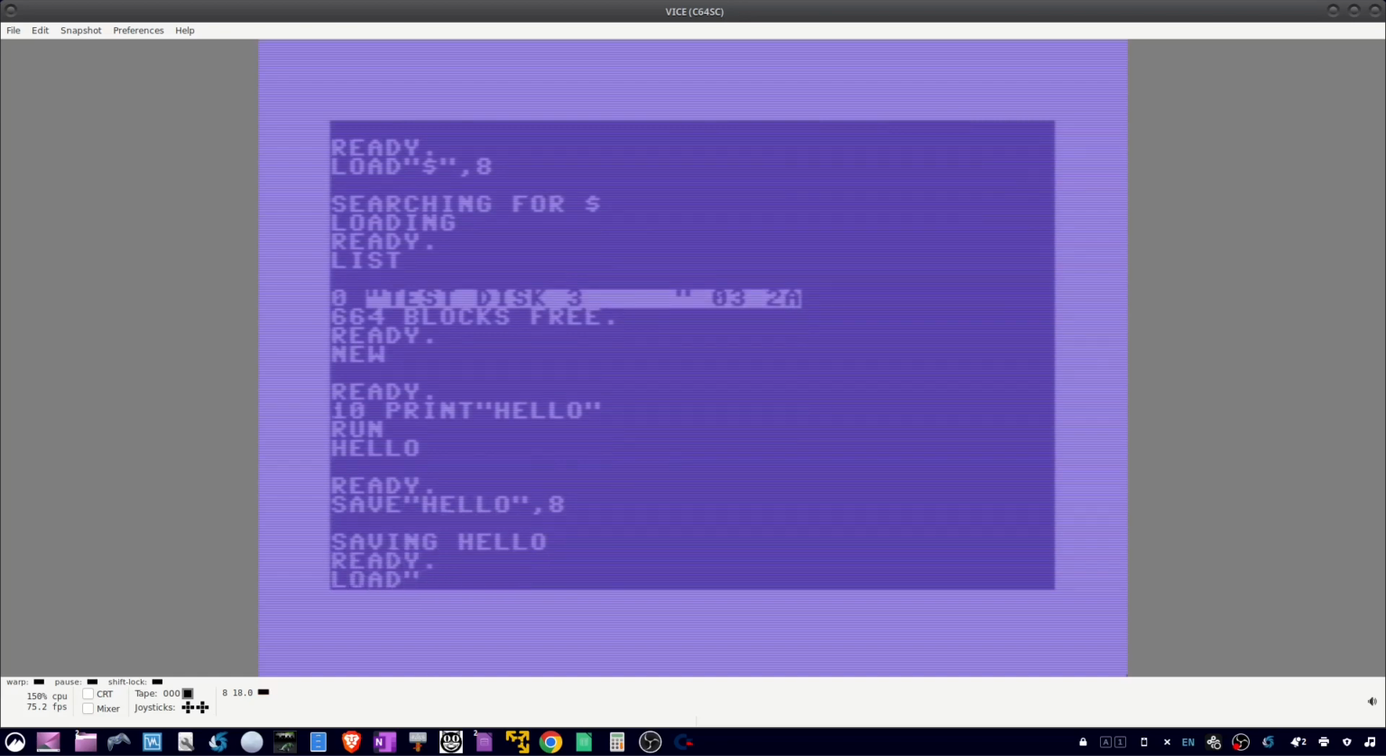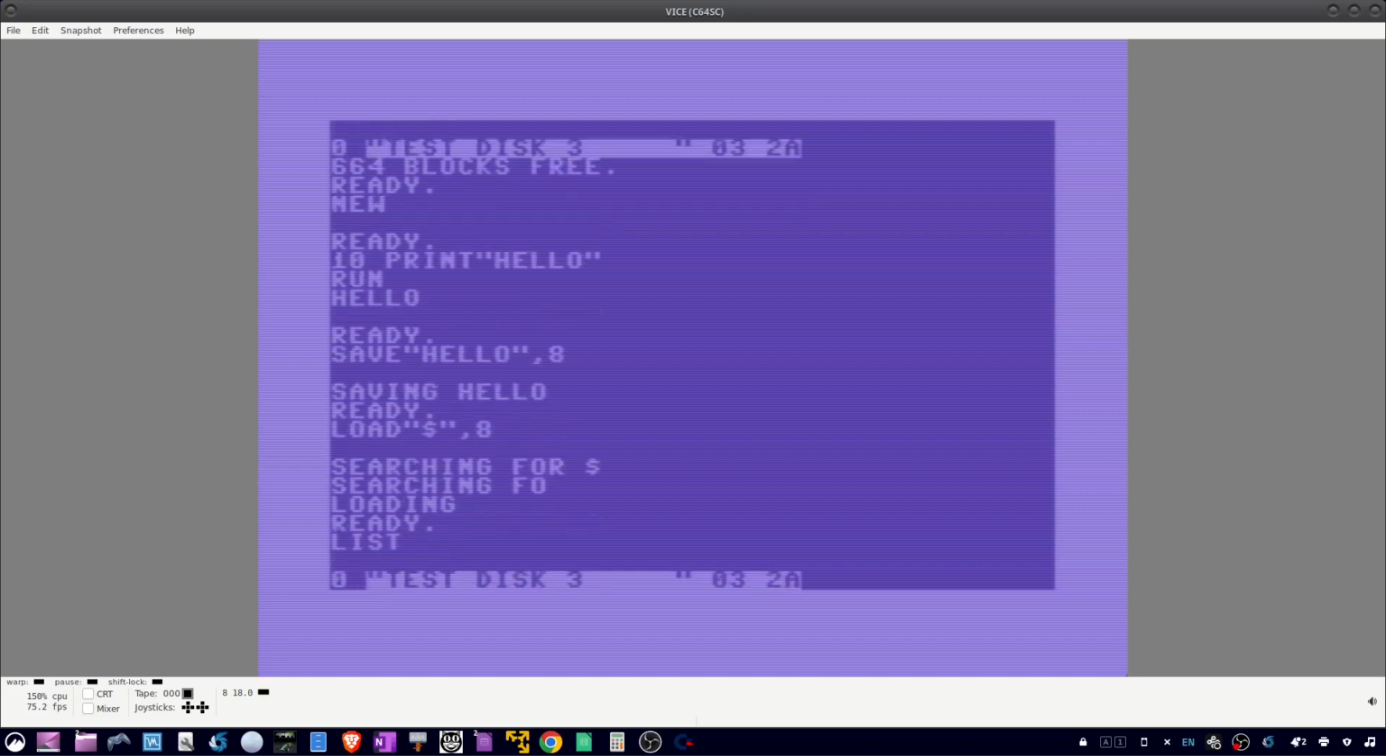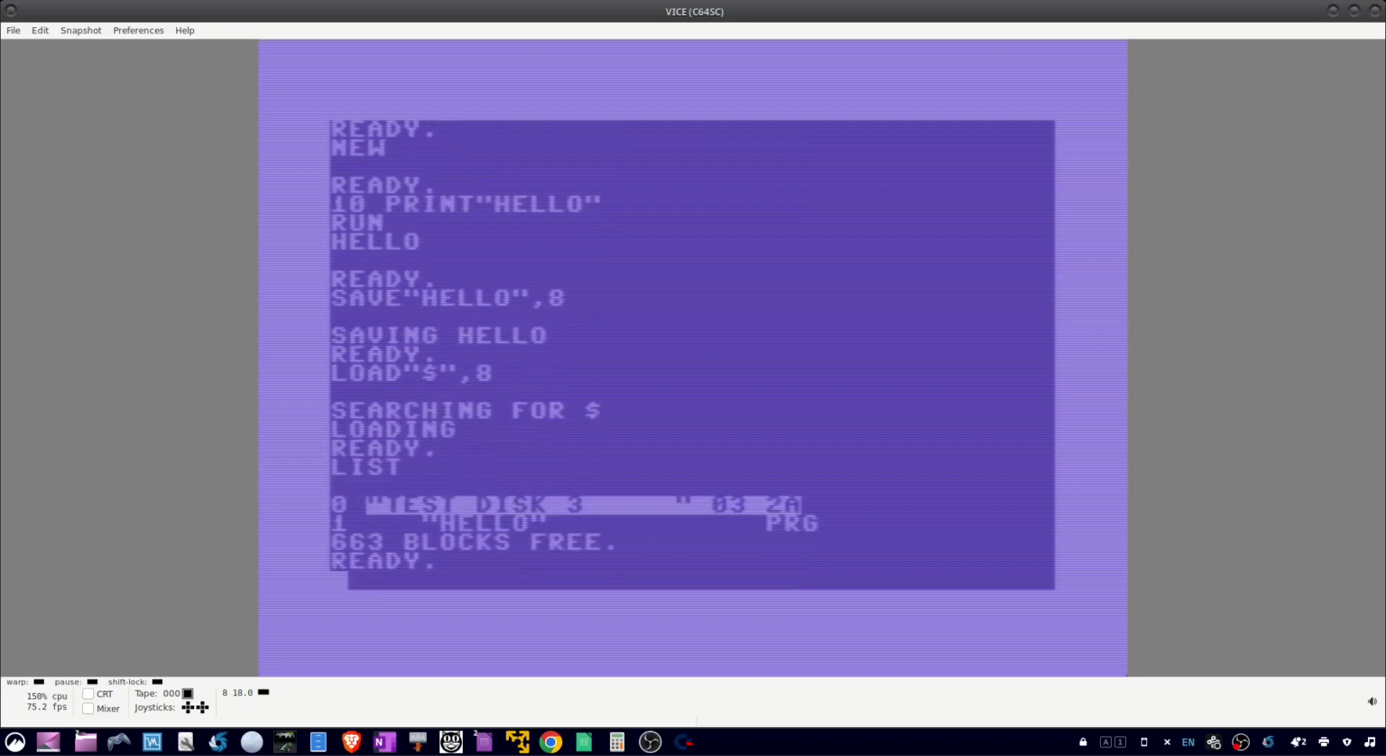Now we can load the directory again and do a list. And there's our program. The second way to load a disk is to load a D64 file that you've previously